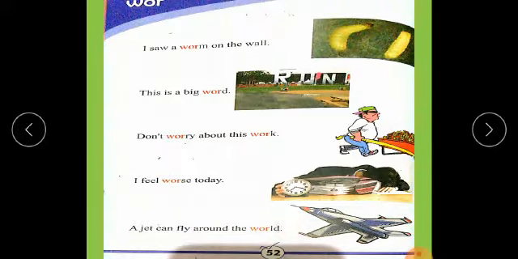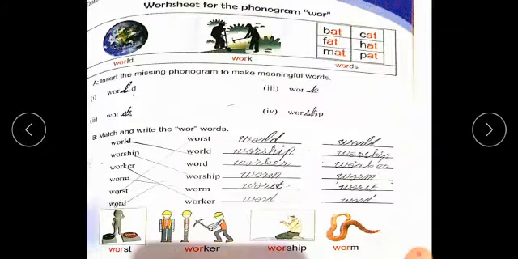Students, on this page we got the words in which the sound is used. Let's read it. Worm, word, worry, worse and world. This is the worksheet for the phonogram word. Students, these are the words in which the sound is used: world, work, words.